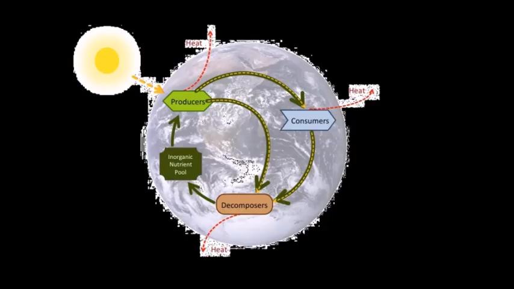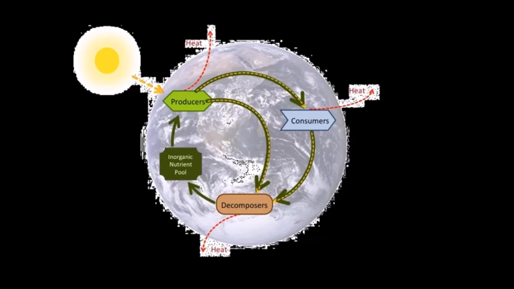So the energy flow in an ecosystem is in one way, but the nutrient flow in an ecosystem is always cyclic. All the organisms need nutrients for their growth. The nutrients like carbon, oxygen, nitrogen, iron, calcium, etc. are circulated and recycled from the biosphere to the living organisms, and after their death back to the biosphere.